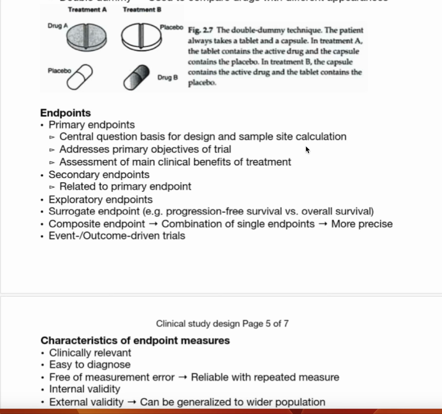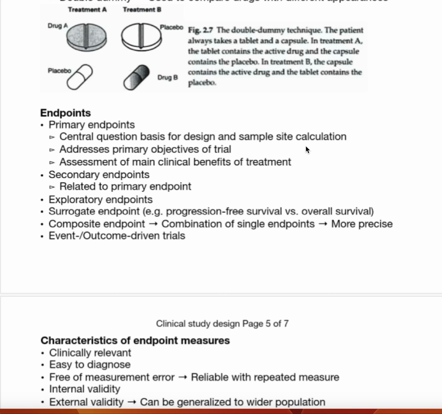It makes the basic question: why we design this trial, how we calculate the sample, and what the main things are that should be done in this trial. It also covers the assessment of the main clinical benefits, the objectives of the treatment, and why we give this treatment.